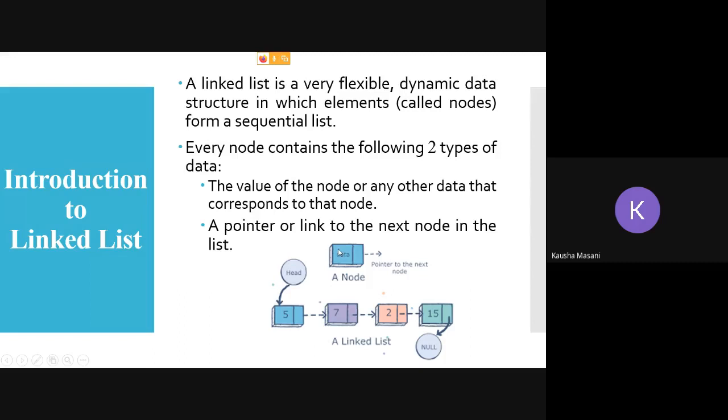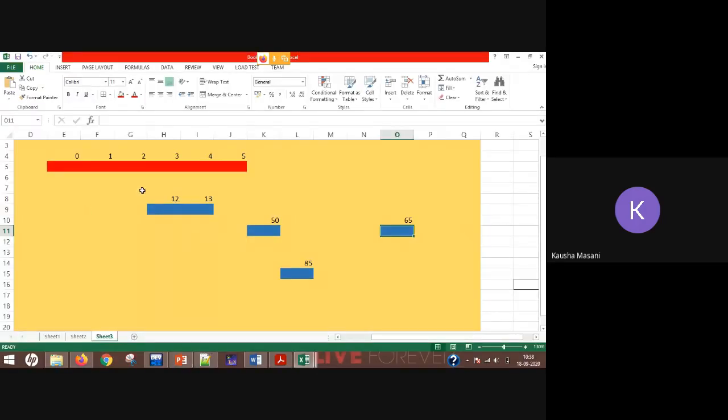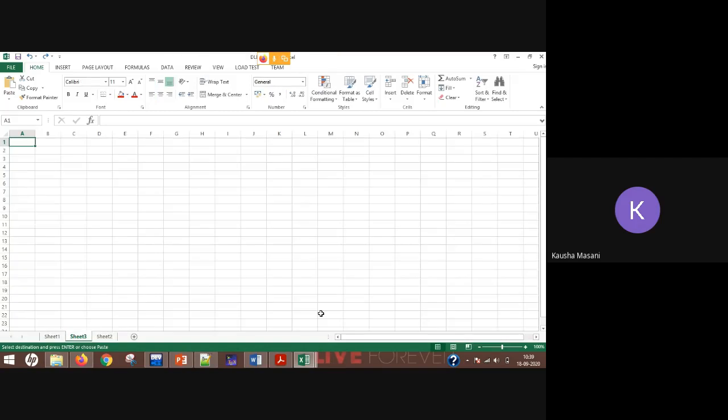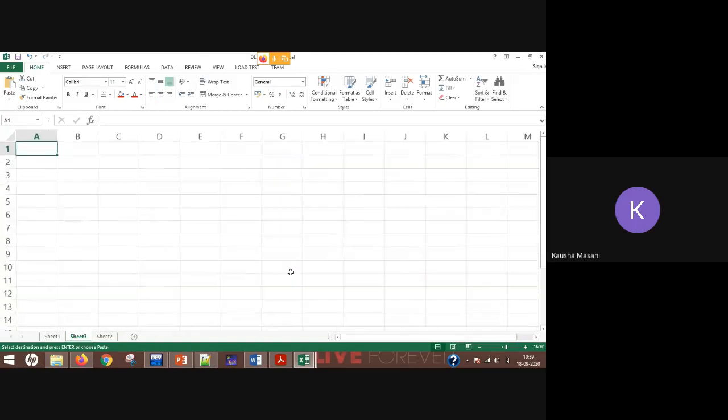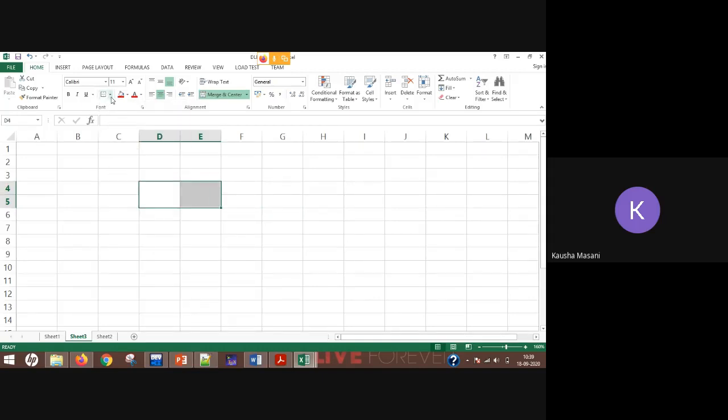If you can see logically in our Excel, I'm going to undo this. Now if I merge this, this is my node. This is one node.